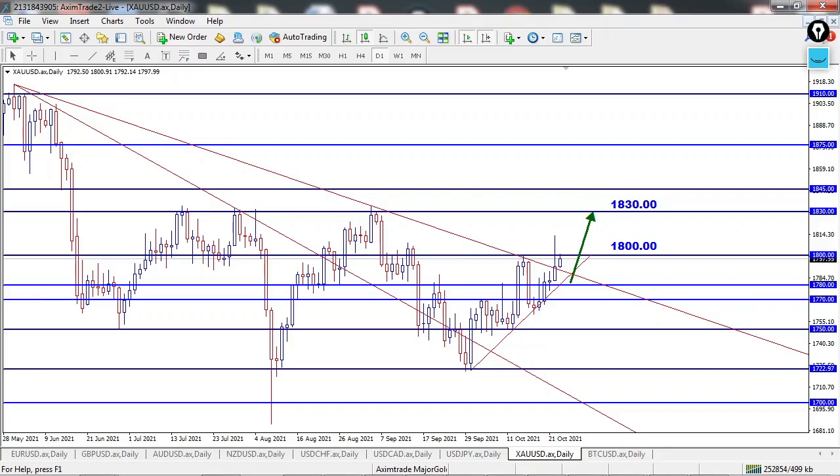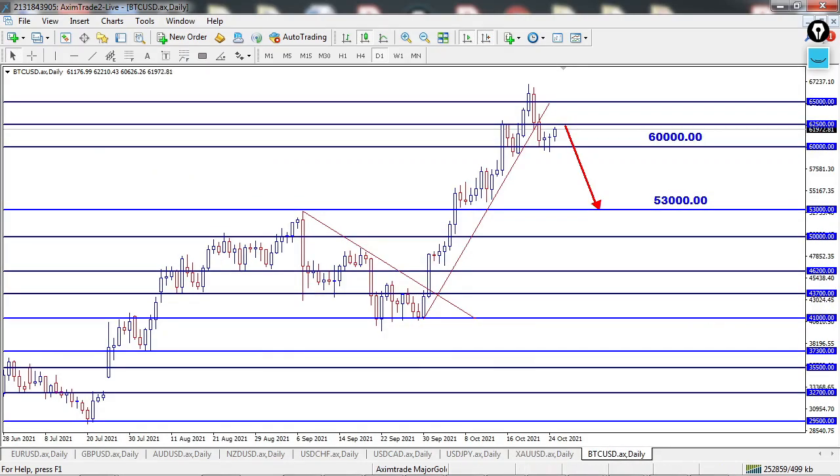on gold price. And finally, on Bitcoin, price managed to break the trend line but failed to hold below the 60000 level last week. Next, I'm expecting a drop if price closes below the 60000 level within this week. If that happens, then there is high probability for the price to drop to test the 53000 level. We have few major news scheduled for this week which we need to keep an eye on.